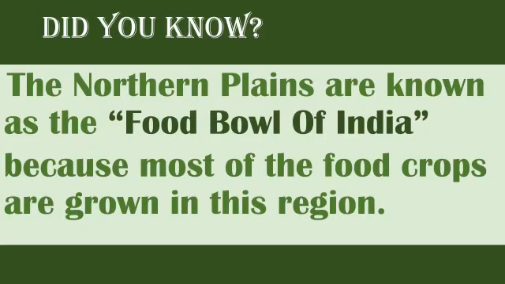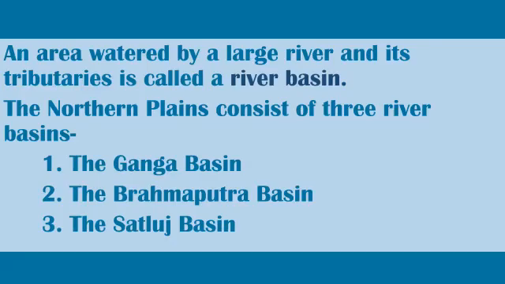Did you know the northern plains are known as the football of India because most of the food crops are grown in this region. An area watered by a large river and its tributaries is called a river basin. The northern plains consist of three river basins: the Ganga basin, the Brahmaputra basin, and the Satluj basin.